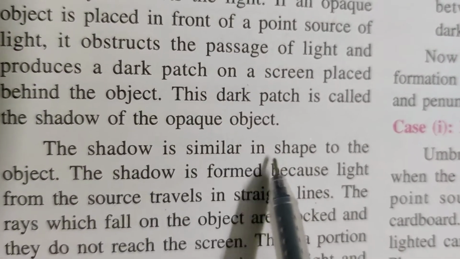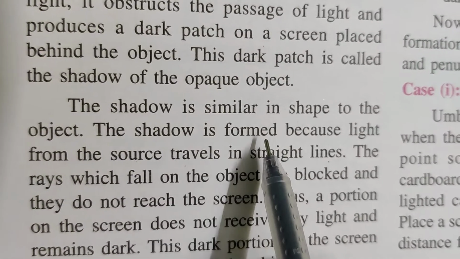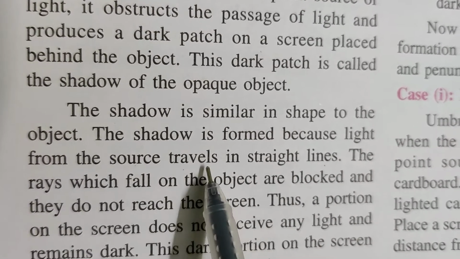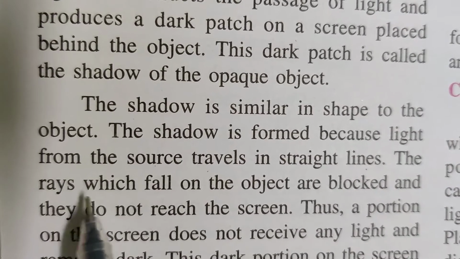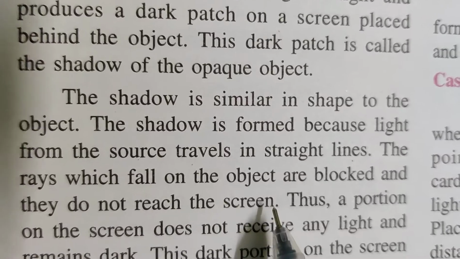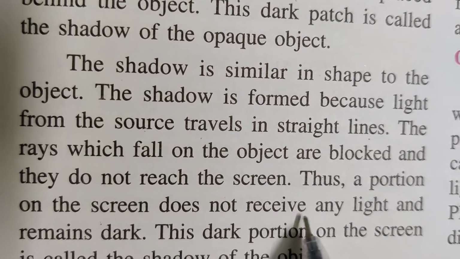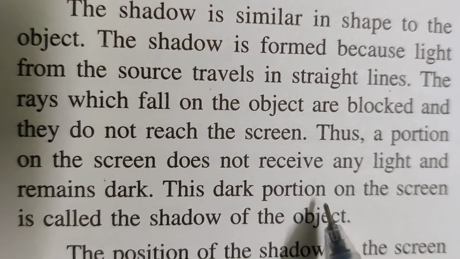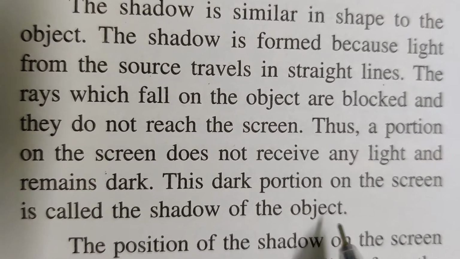The shadow is similar in shape to the object. The shadow is formed because light from the source travels in straight lines. The rays which fall on the object are blocked and they do not reach the screen. Thus, a portion on the screen does not receive any light and remains dark. This dark portion on the screen is called the shadow of the object.